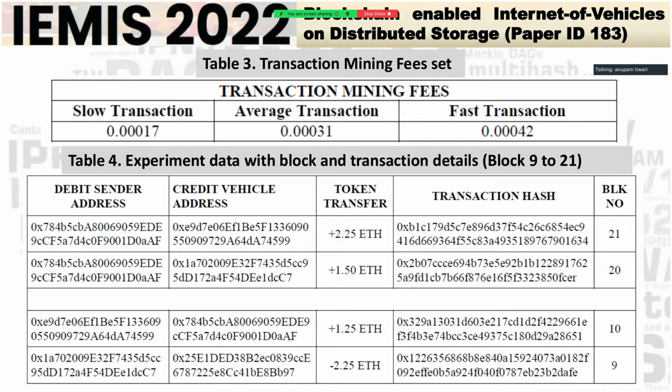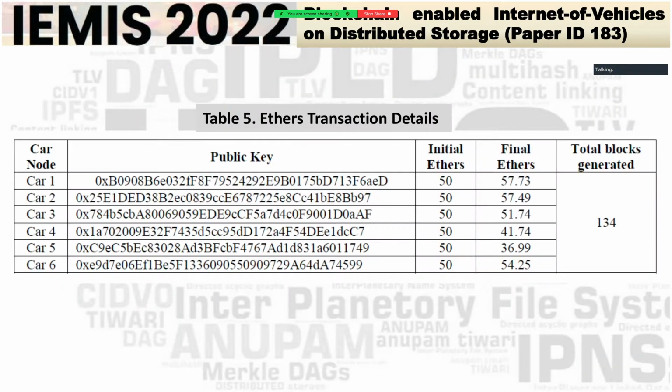Similarly, I have generated about 104 blocks. Here you see an extract of the sender address, the credit vehicle address. Anytime he is driving well, he is given some tokens which are populated against his account, and the transaction mining fees as you see on the screen.